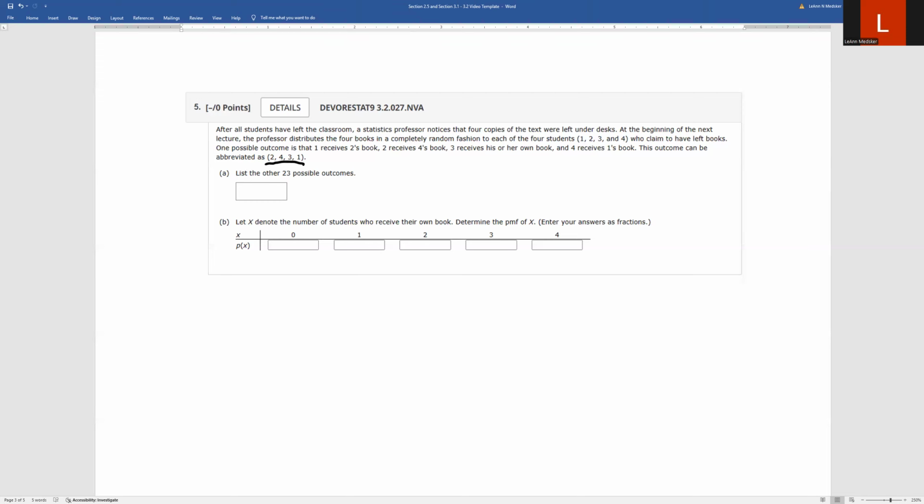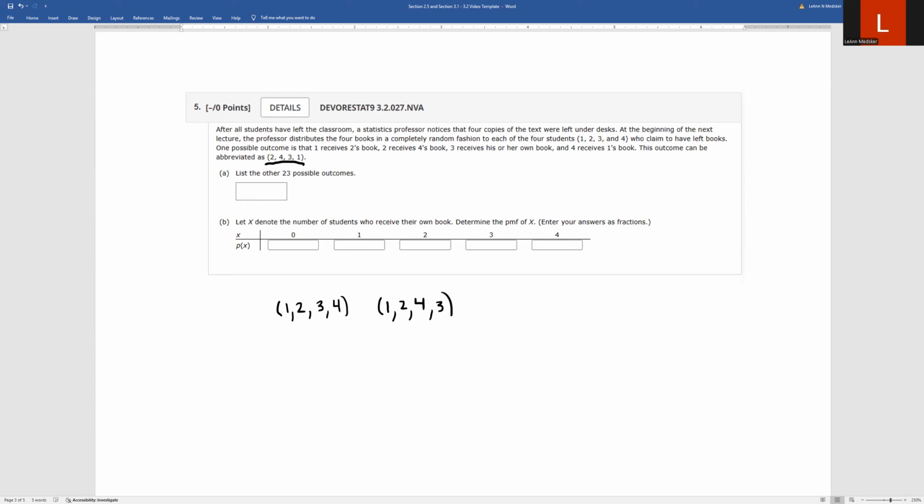Okay. So to set up this list, I went through and started with book 1, and then I started with number 2. So I said, okay, what if numbers 1 and 2 both got their correct books? Well, 3 and 4 could have also, or, and I'm just going to write these side by side, it could have stayed 1 and 2, but 4 and 3 could have been switched. Okay, so 3 got 4's book and 4 got 3's book. Now, that's all the possibilities where 1 and 2 are correct, but 3 and 4 are not.